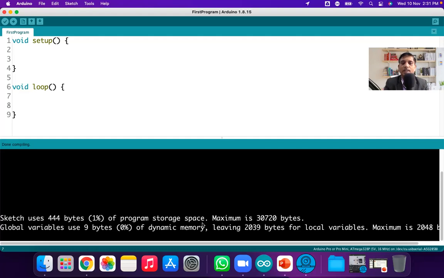This IC has the Arduino bootloader installed. Only if the IC has the Arduino bootloader can you upload the program through the Arduino IDE. If the bootloader is not present in that IC, you cannot upload the program using the Arduino IDE.